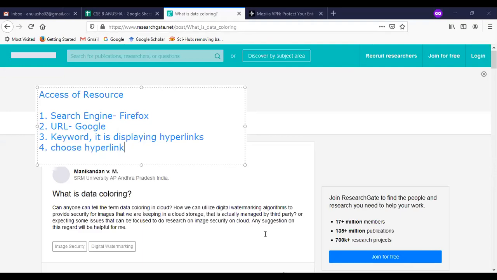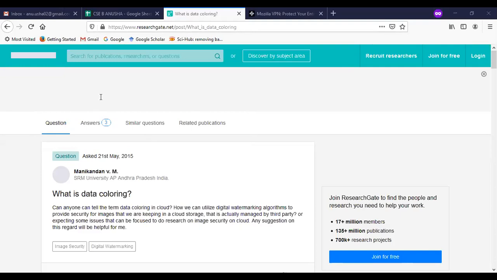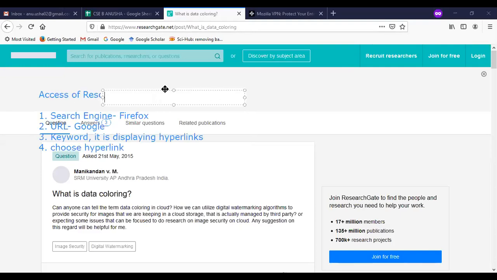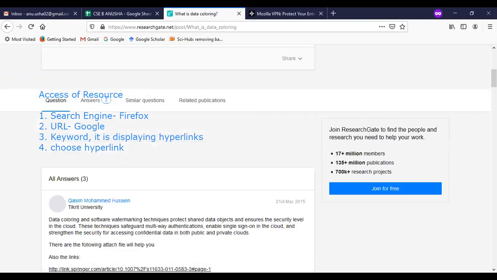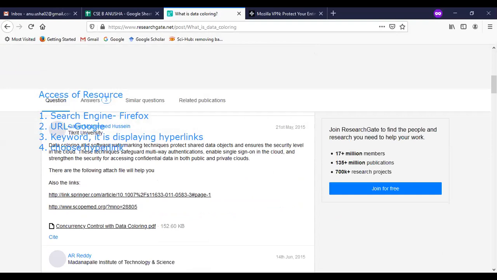So here, see, I am having some data. I am scrolling on that processing. All these things will be considered. The first one here is that I need to specify what I am using. I am processing URLs, that is, accessing of the resources. See here, data coloring and the software which are used for sharing the data objects. All these things have been specified. Somebody gave some links here.